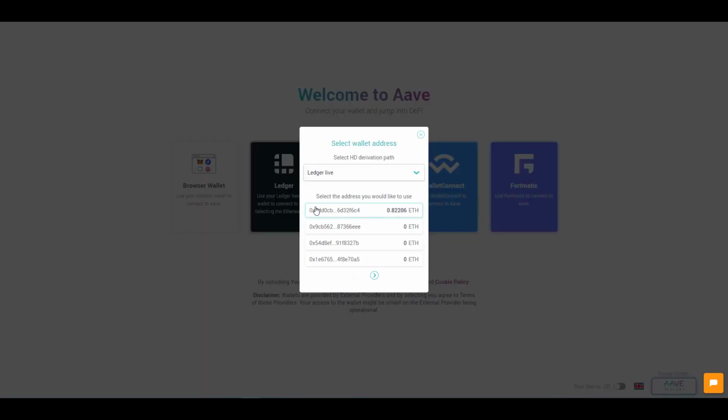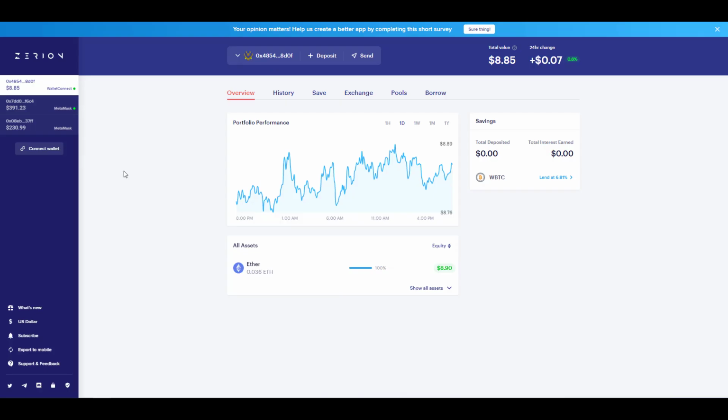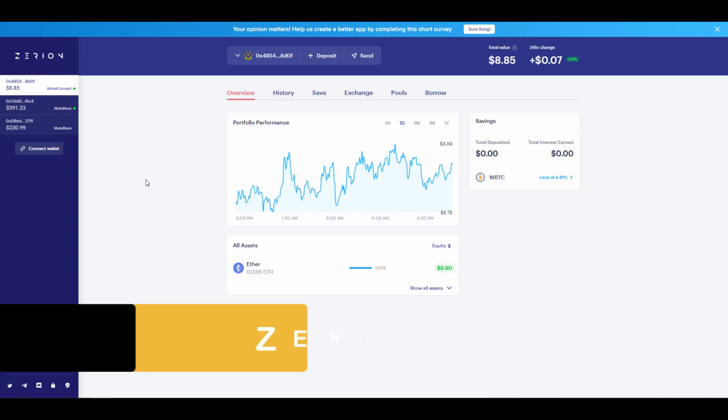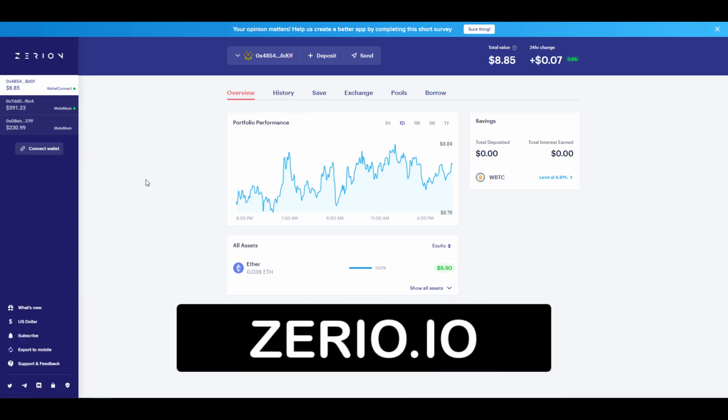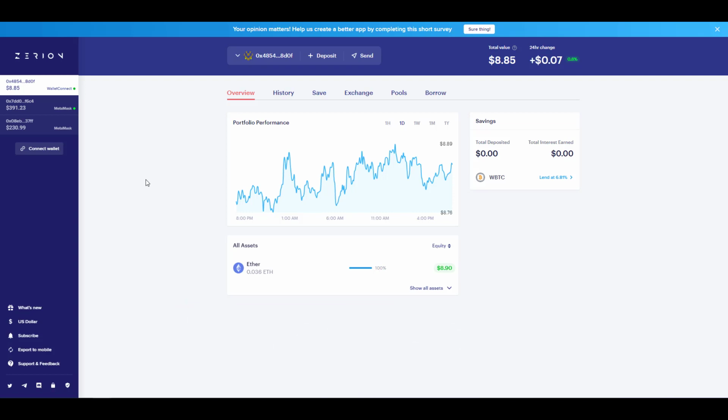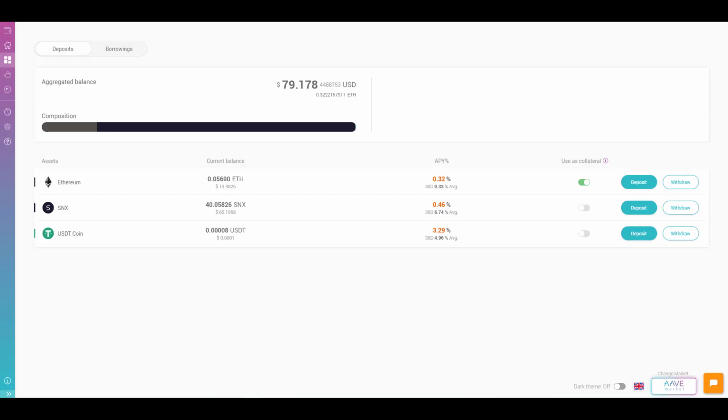And by the way, folks, this address that you see here, I'll provide in the description below. In previous videos, I've showed you guys how to track my progress. You can also download the mobile app. Zerion provides a web-based interface and a mobile wallet, so you can basically track the accounts associated with your Ethereum address on the go. You just simply connect wallet, copy and paste my address, and you'll be able to track my portfolio's performance. By the way, guys, there's an easier way to do this.